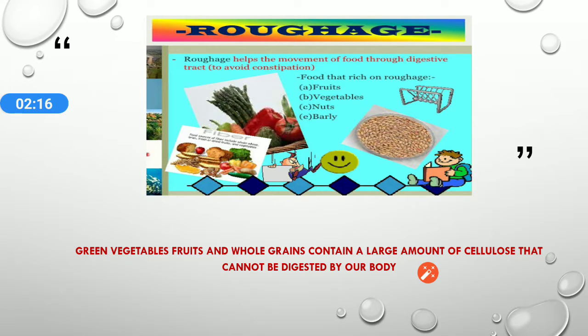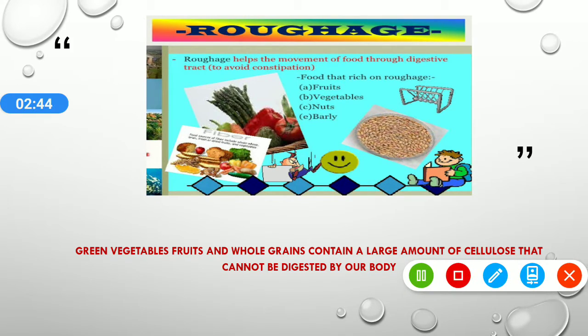Roughage helps the movement of food through the digestive tract and helps to avoid constipation. Roughage foods are fruits, vegetables, nuts, barley. This was about the remaining two components of food, water and roughage.